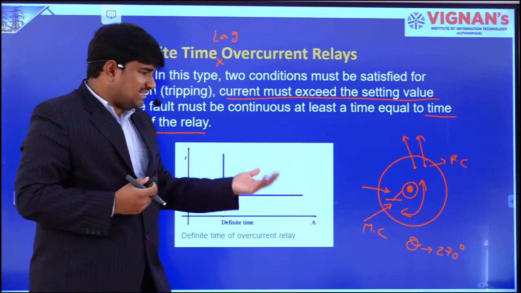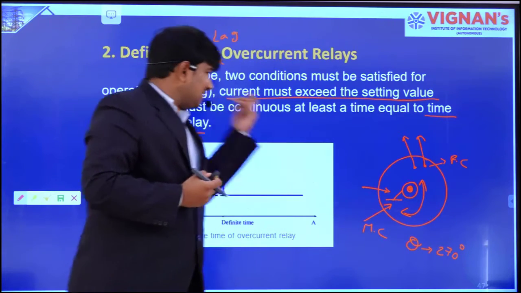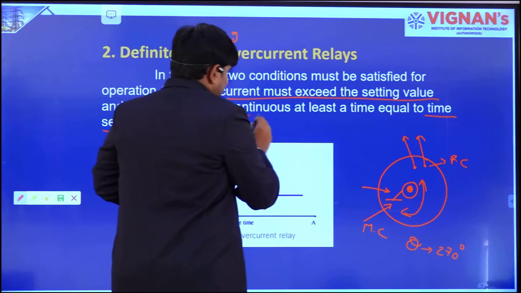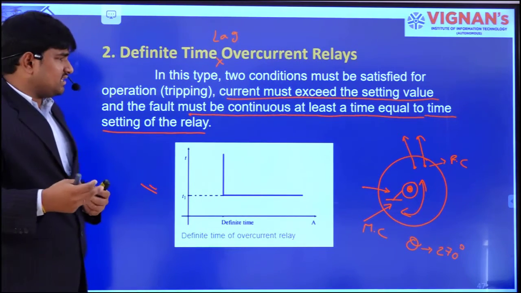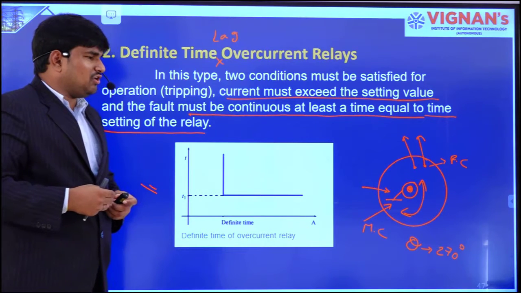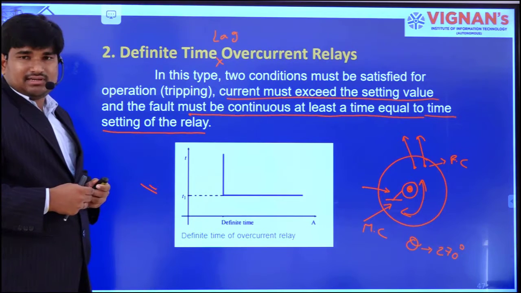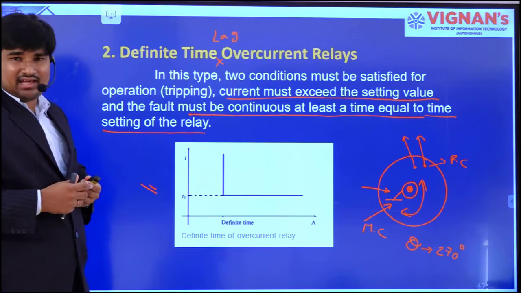That's why the second condition is that the current must be continuous for at least a time equal to the time setting of the relay, right. So this is the definite time overcurrent relay.